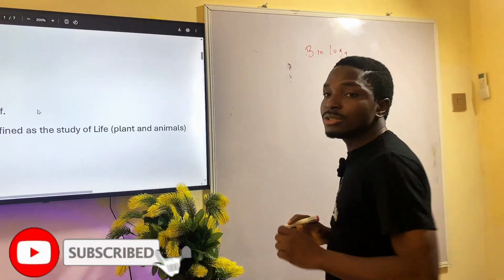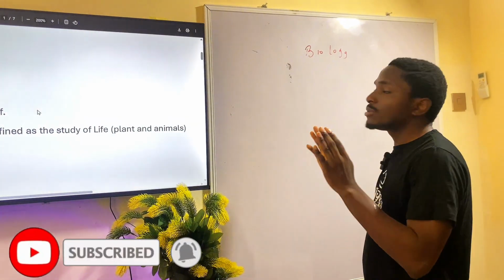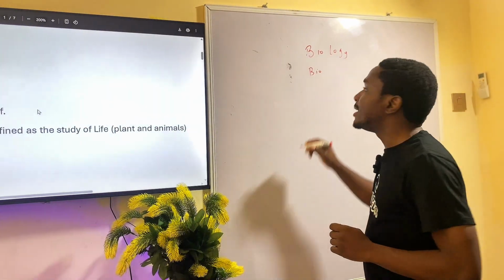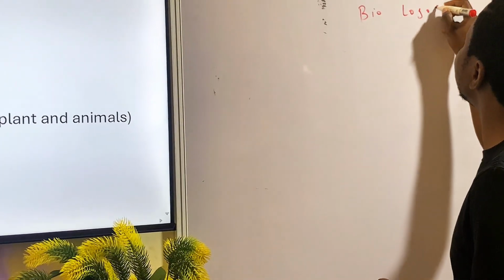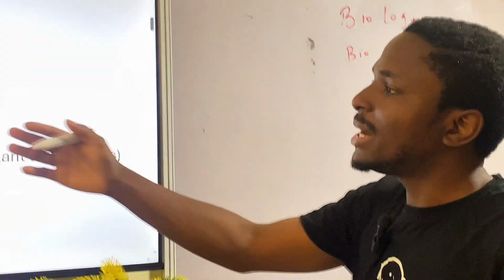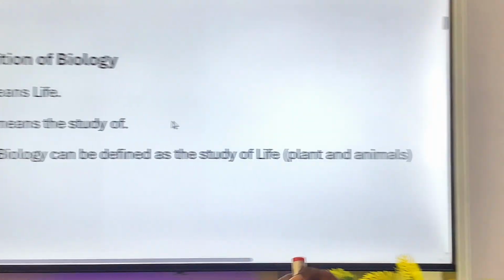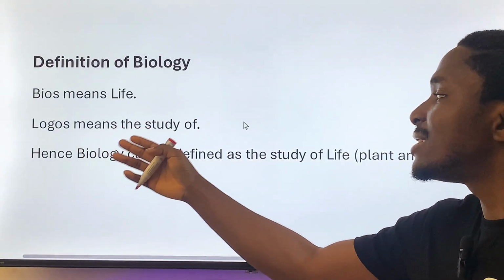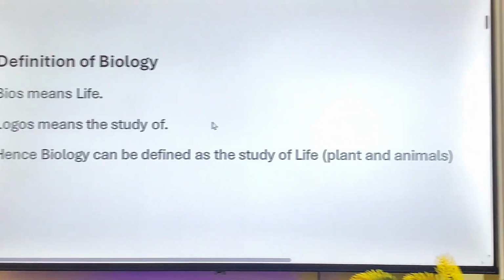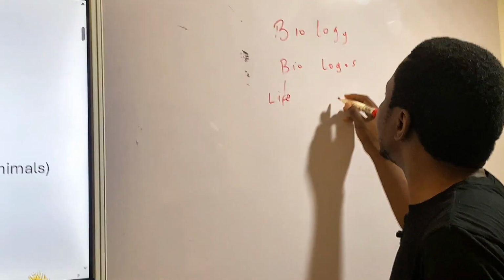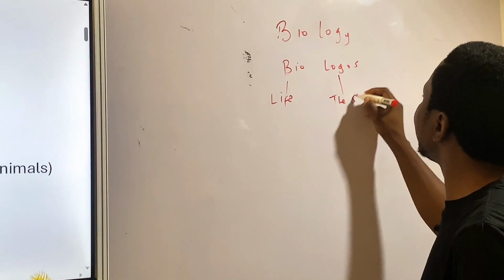Biology can be broken down into two short words, which is bio and logos. As you can see in my definition here, bios means life and logos means the study of.